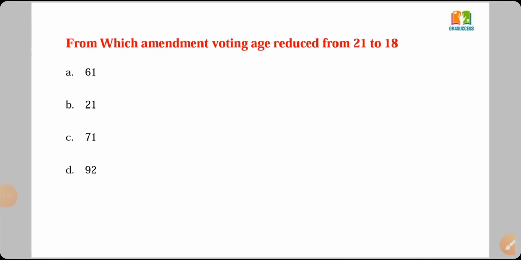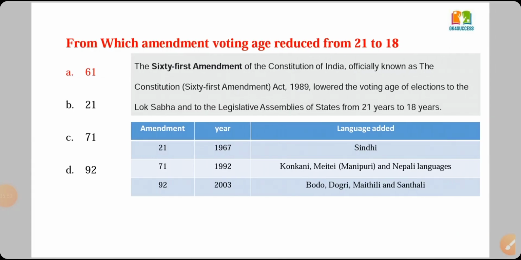In which amendment was the voting age reduced from 21 to 18? Options are 61, 21, 71, 92. And the right answer is Amendment 61. In the 61st Amendment of our Constitution, 1989, the voting age for elections to the Lok Sabha and Legislative Assembly of the state was reduced from 21 years to 18 years.